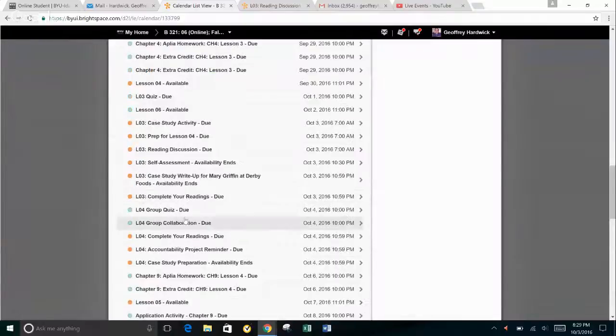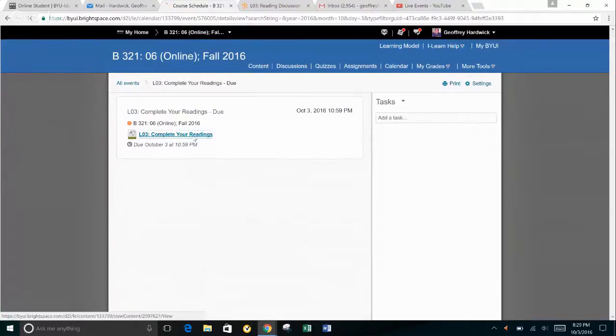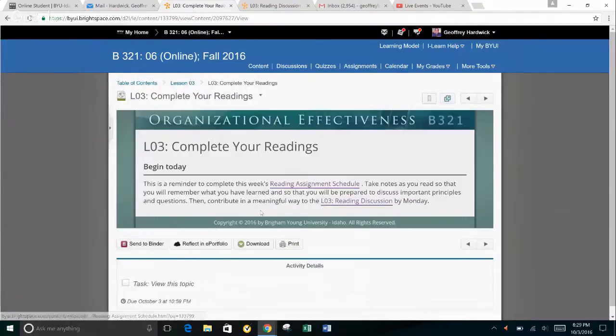And then if you look at the reading discussions due, the one that's on the 3rd, if you click on this one and complete your readings, it'll bring you to this page and say the reading assignment schedule, and then it takes you to the actual link, and it's due by today, Monday.